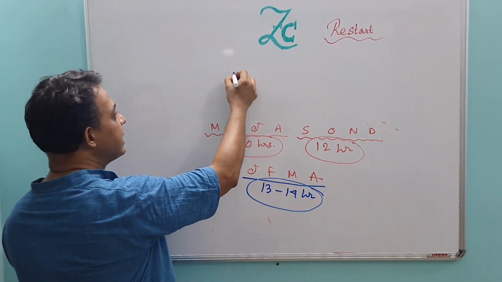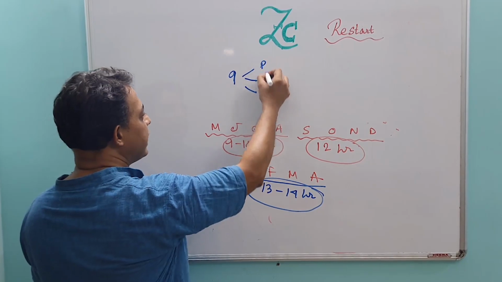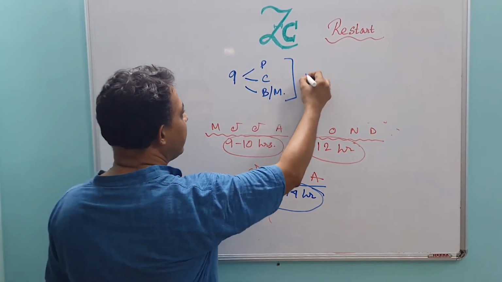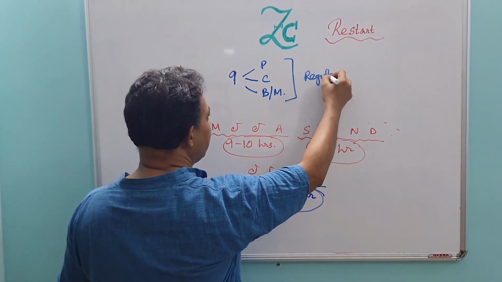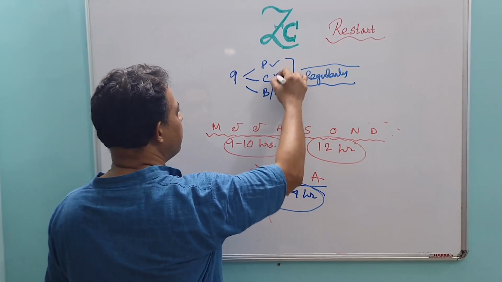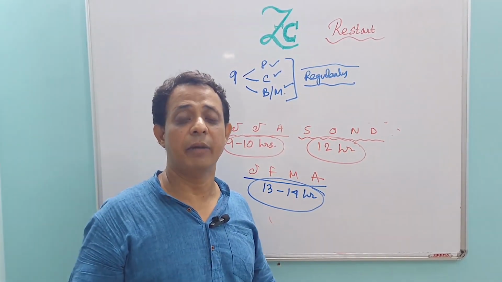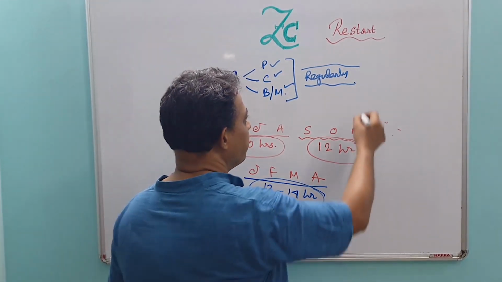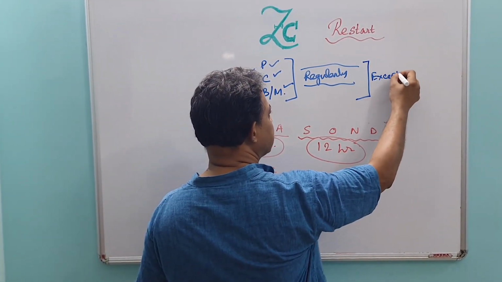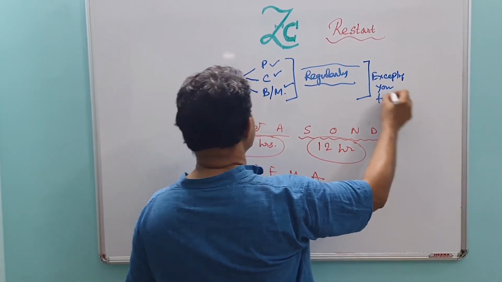So divide these 9 to 10 hours into 3 subjects: physics, chemistry, and biology or mathematics. Regularly, these 3 subjects must be read. But this is excluding your tuition.